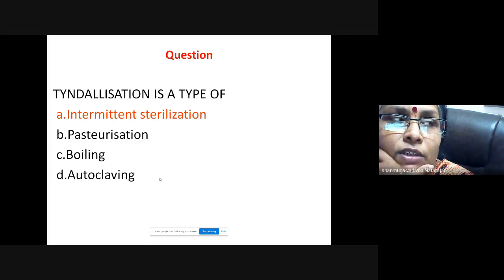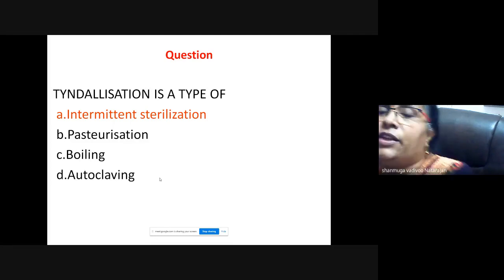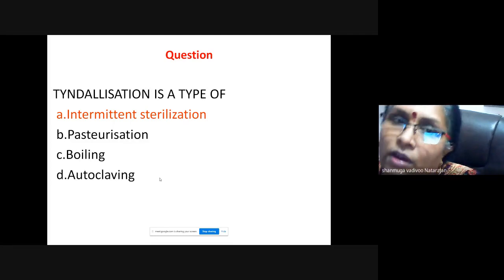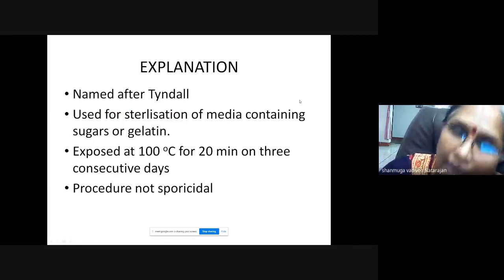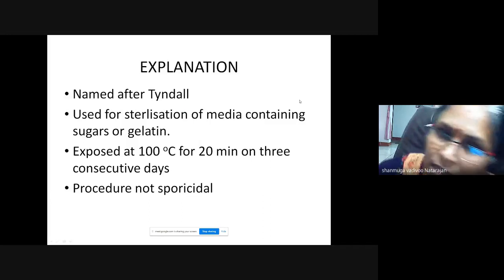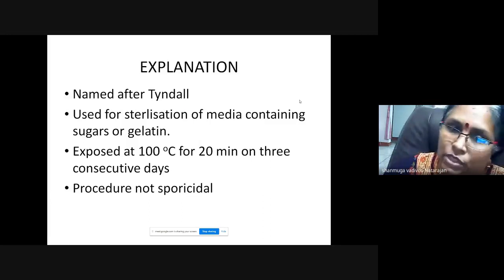Inspissation, what is the temperature? It is 80 degrees C for 30 minutes for 3 successive days. Okay. Tyndallization is named after Tyndall, for sterilization of media containing sugars or gelatin. 100 degrees C for 20 minutes on 3 successive days. But the procedure is not completely sporicidal.